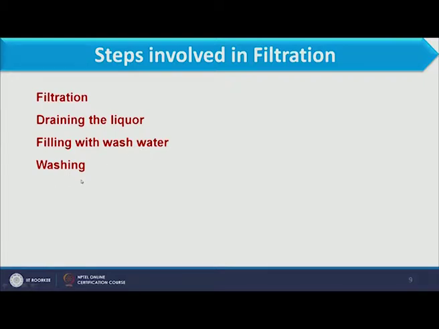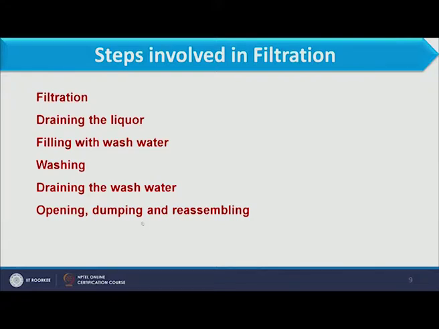Then washing takes place in a similar way as the filtration. Washing follows the same method, except that instead of slurry, clear water passes through the cake, so that it can wash the cake. Next step is draining the wash water, and finally we have to open, dump and reassemble the whole system.